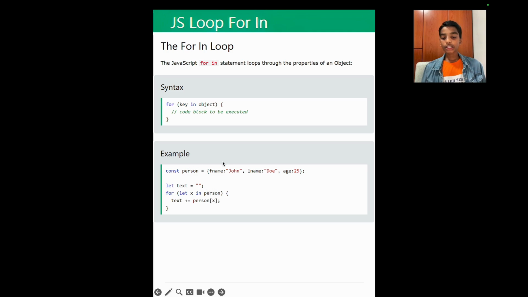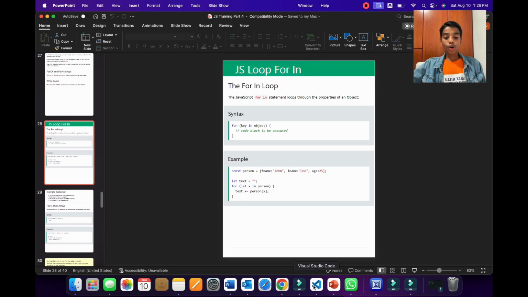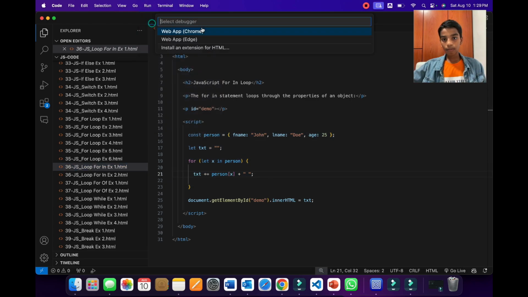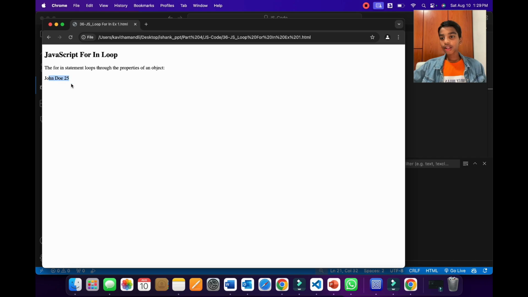So the properties of the person will go into this variable called x one by one. We're adding to text person[x]. So they're finding out what the value of the fname, lname, and age is. So let's look at that using Visual Studio Code. Here is our example. Now when we run this example, you'll see that we'll get John, Doe, and 25.